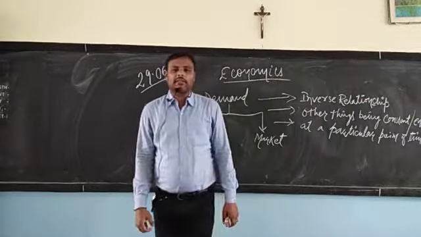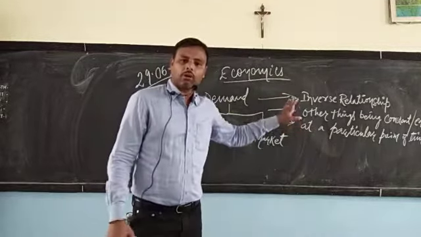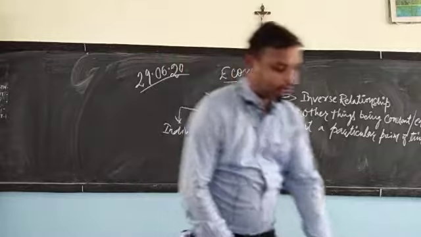Now, I told you that there is a Latin phrase for other things being equal or constant. That is ceteris paribus.